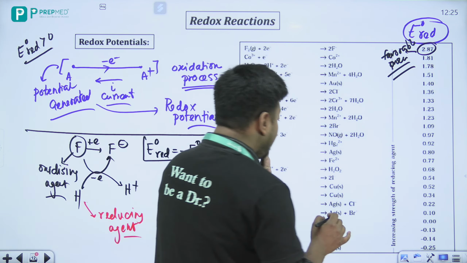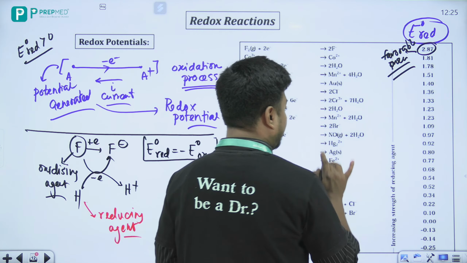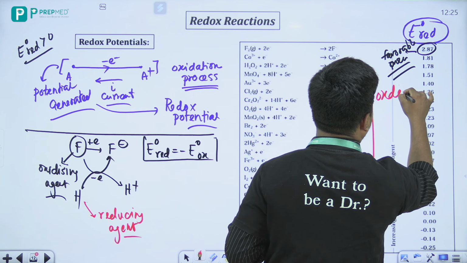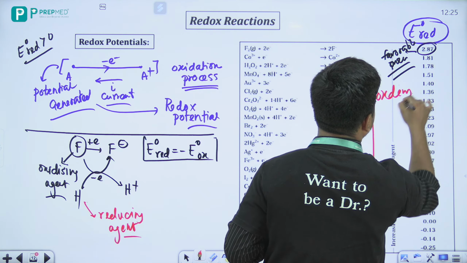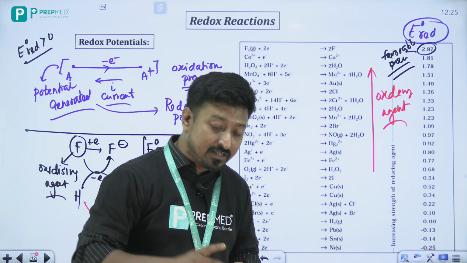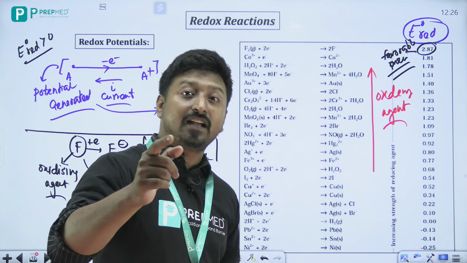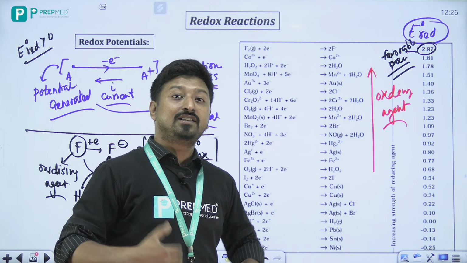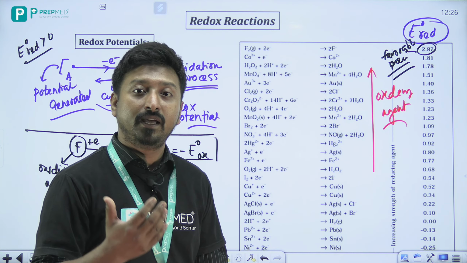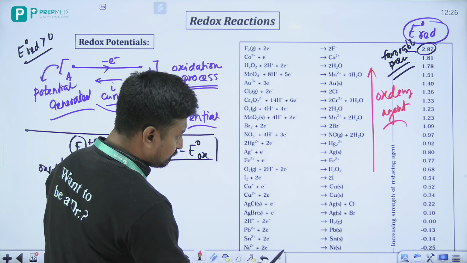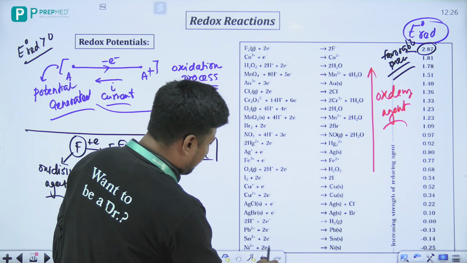Now remember always one thing: if my reduction potential is highly positive, then in this direction it has a higher tendency to be an oxidizing agent. Remember all this, because those that get reduced well can behave as good oxidizing agents, and those that get oxidized well can behave as reducing agents. Let me show you one thing here. Let's say I talk about nickel.